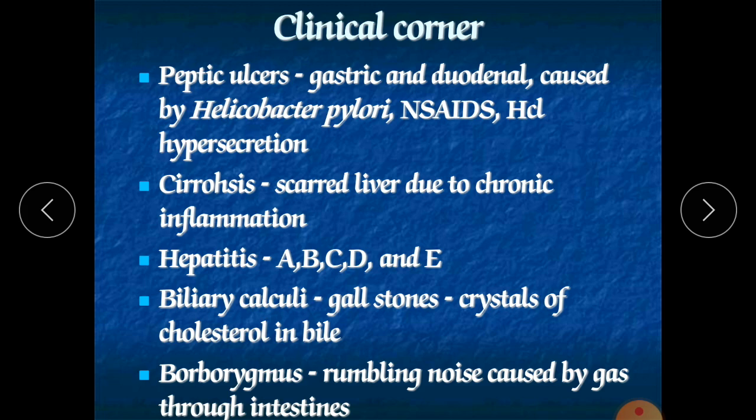Hepatitis has 4 types: A, B, C, D and also E. A virus is responsible for this inflammation of the liver, hepatitis.